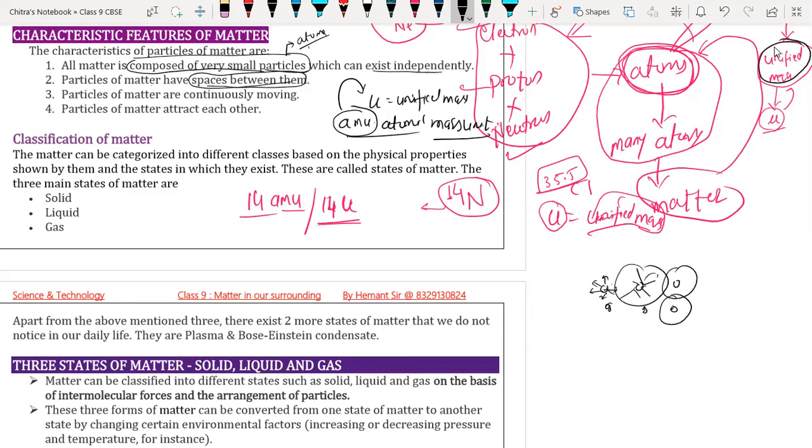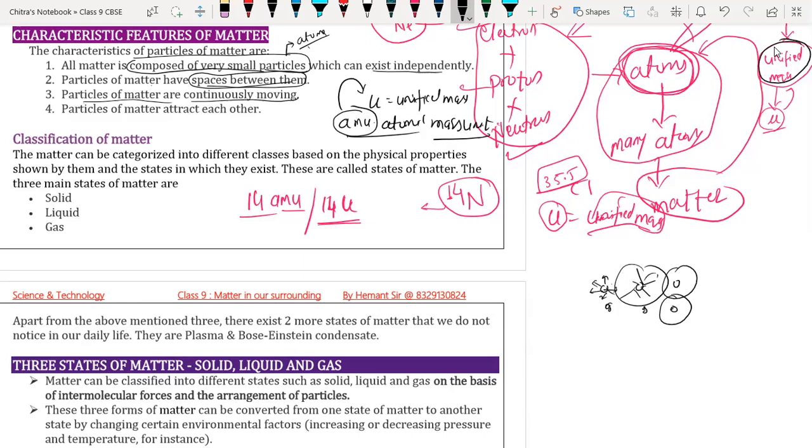In this space, particles of matter are continuously moving. Due to the presence of this space, particles continuously move within the matter. Suppose we are holding a pen in our hand. The particles of that pen are also in motion, but their motion is very negligible, and they also have space between them, but they are strongly bonded with each other due to a strong force of attraction.